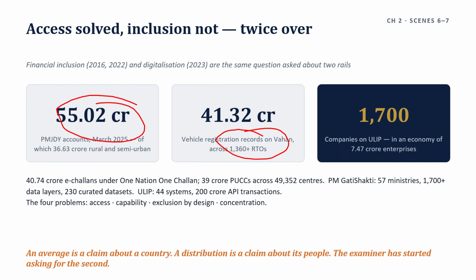E-challan under One Nation, One Challan. 39 crore PUCCs across 49,352 centers. PM Gati Shakti brings together 57 ministries, more than 1,700 data layers, with the unified geospatial interface opening 230 curated data sets.